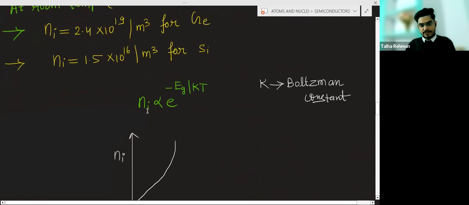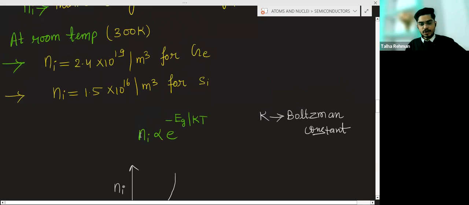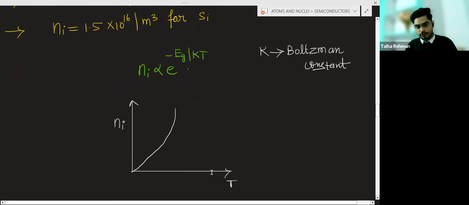This depends upon this expression: the number of intrinsic charge carriers is directly proportional to e to the power minus Eg, where Eg is the forbidden energy gap, k is the Boltzmann constant, and T is the absolute temperature. You get this type of graph: on increasing the temperature, intrinsic charge carriers increase.